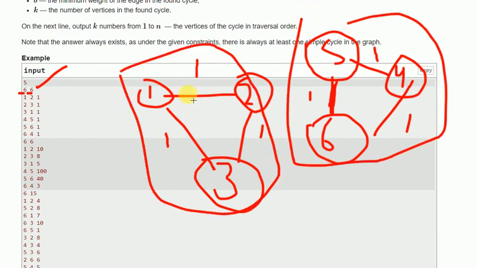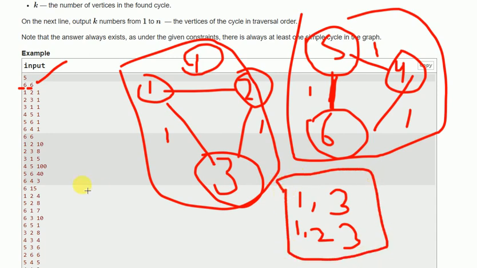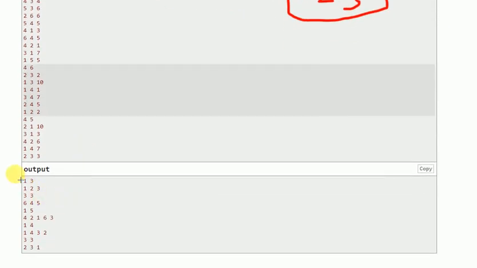We can choose the first one, the weight of the edge is 1 and the vertices are 1 2 3. So the output is 1, the total number of vertices is 3, and 1, 2, 3. This is the test case 1 output, so that matches, the output is right.